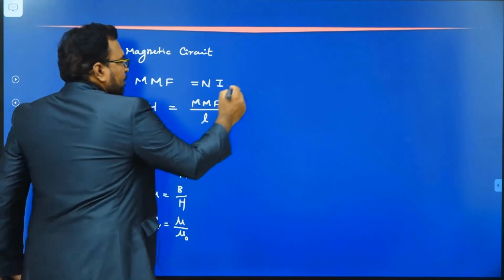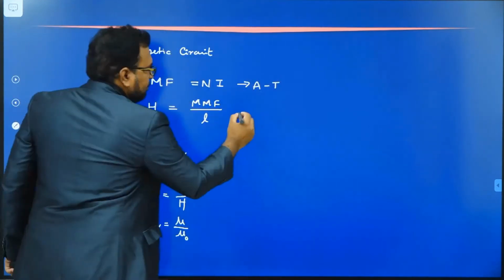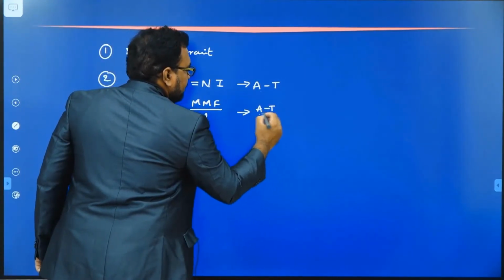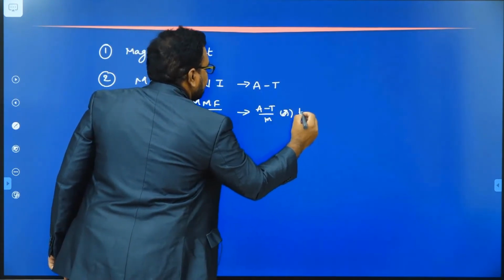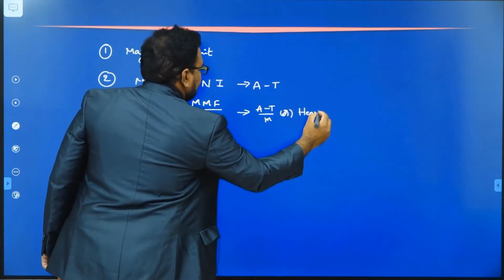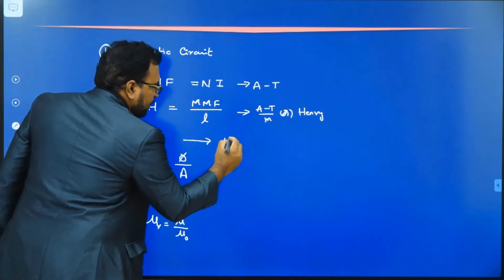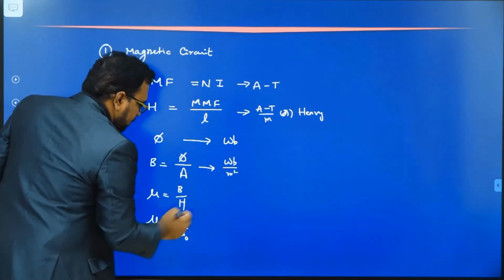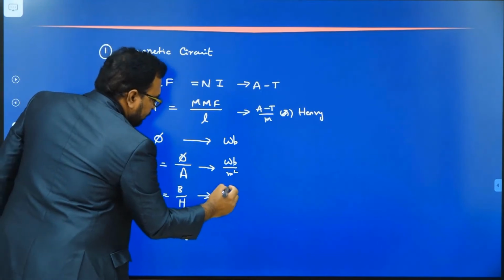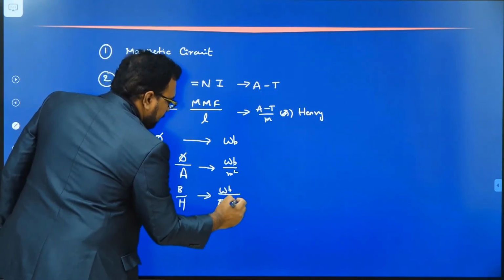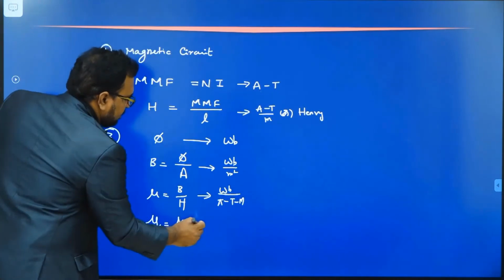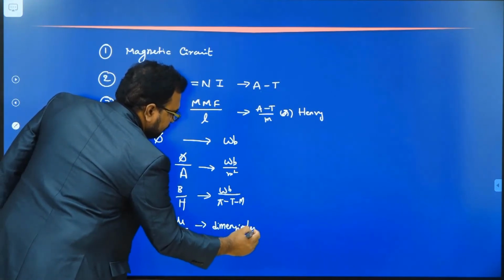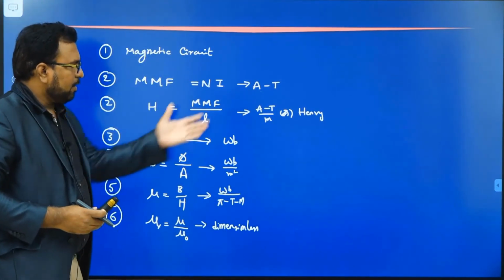Now, what is the unit of MMF? The unit of MMF is ampere turns. The unit of magnetic field intensity is ampere turns per meter. Next, what is the unit of flux? Webers. And what is the unit of magnetic flux density? Weber per meter square. And what are the units of permeability? Webers per ampere turn meter. And relative permeability is a dimensionless quantity, unitless. So these are the terms we have studied and their units.